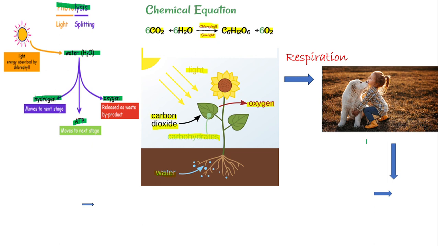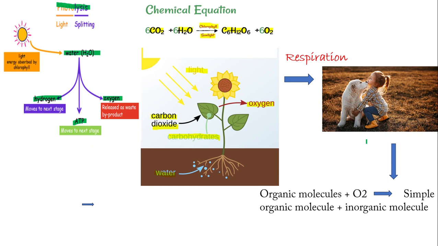Next, you know that in animals, plants and human beings, there are many organic molecules present, like carbohydrates, lipids, and fats. And these organic molecules will again use the oxygen and will split into simple organic molecules and one inorganic molecule in the process which is known as decomposition. And this decomposition process is the second process which is using oxygen.